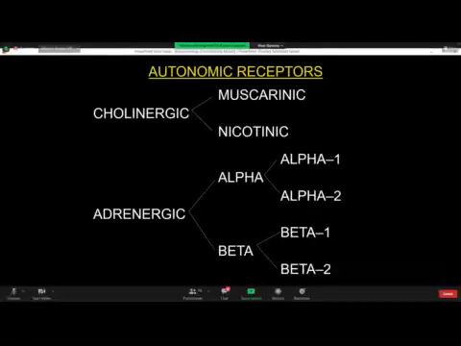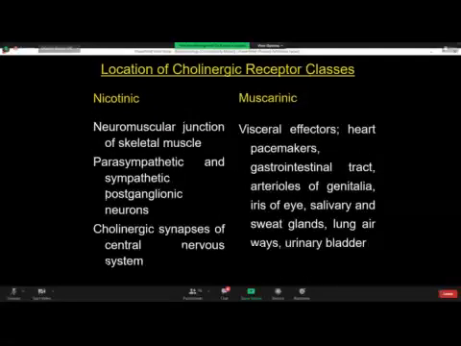So autonomic receptors are cholinergic or adrenergic. Cholinergic receptors are muscarinic or nicotinic types. Adrenergic receptors could be alpha receptors or beta adrenergic receptors. Alpha receptors are subdivided into alpha 1 and alpha 2, and beta receptors are subdivided into beta 1 and beta 2 types of adrenergic receptors.